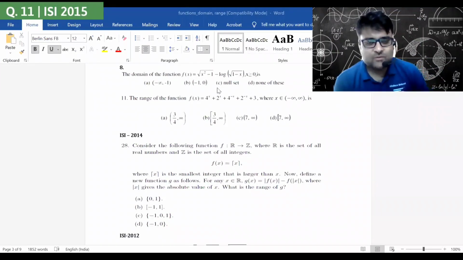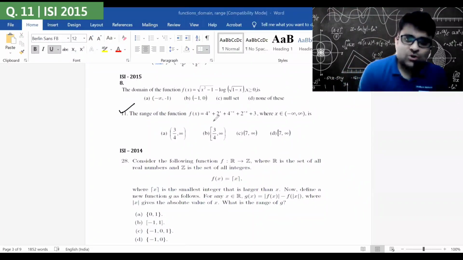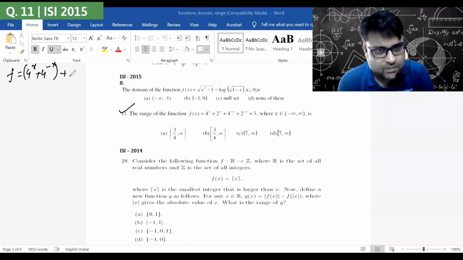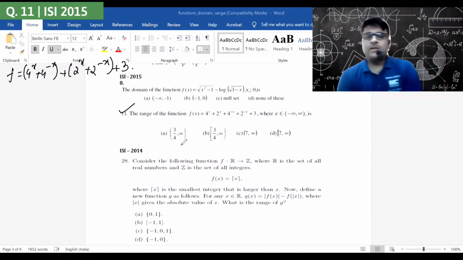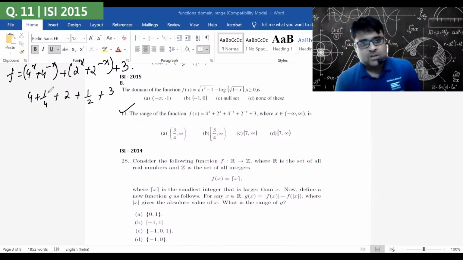ISI 2015 question number 11. It's a very, very interesting question. So we have 4 to the power x plus 4 to the power minus x plus 2 to the power x plus 2 to the power minus x plus 3. Now, there are multiple ways of doing this. One is by putting in values of x. So if I put, say, x is equal to 1, I'll get 4 plus 1 by 4 plus 2 plus 1 by 2 plus 3. Okay. This will be the value of f.